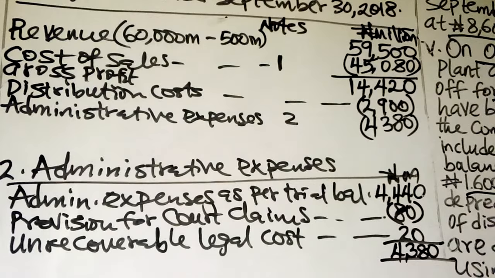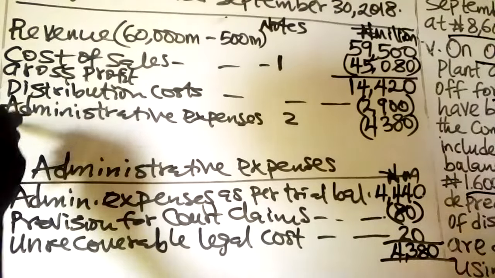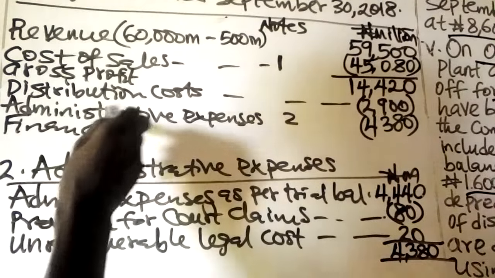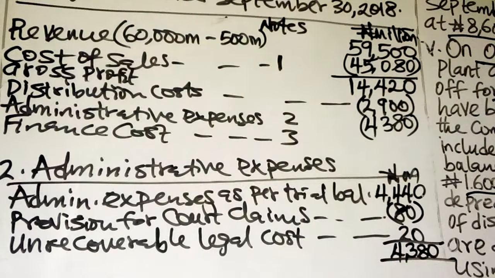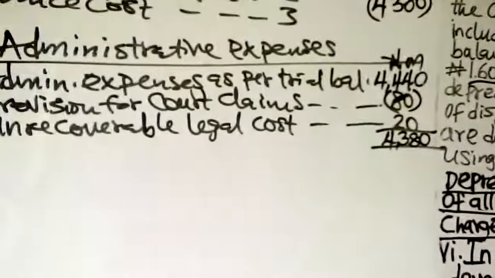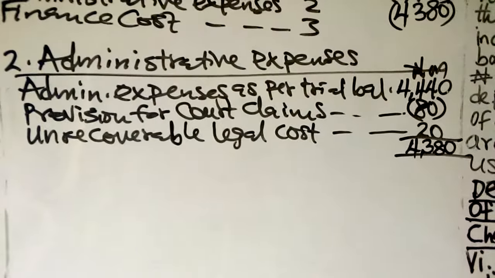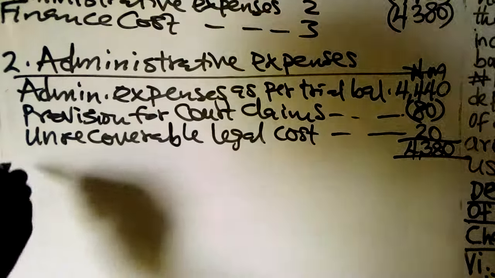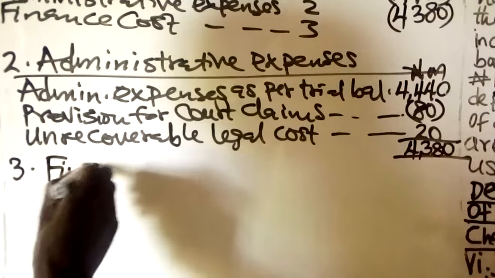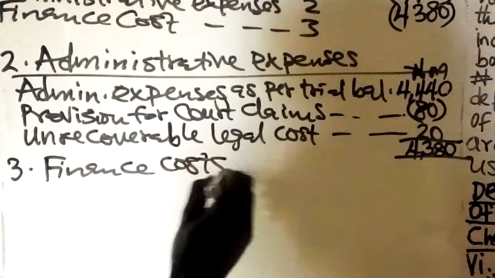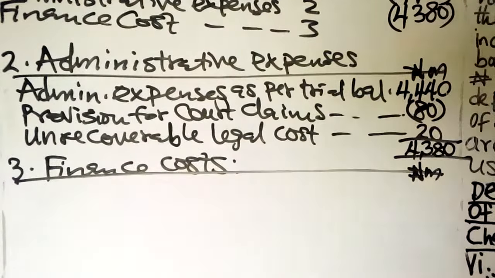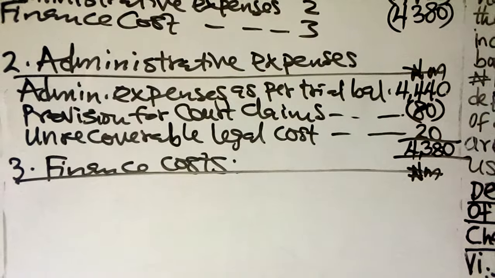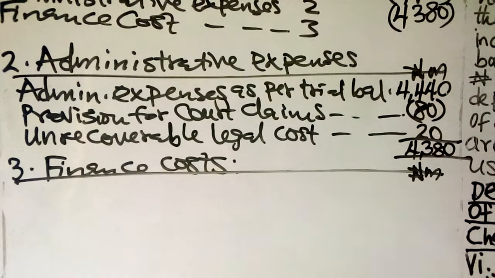After administrative expenses, the next item is finance cost. I've told you that finance costs are interest-related items. Let me have that as note 3. Finance costs are anything relating to interest. So now, in note 3, you have finance cost. Let's go through the trial balance. What are the items of interest you have in the trial balance that we recognize as finance cost?